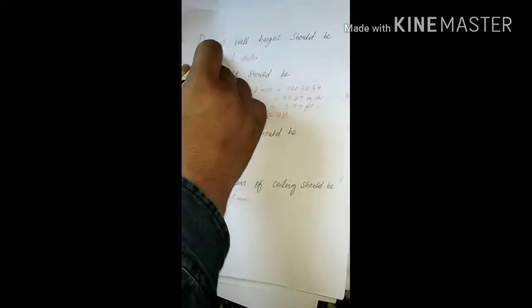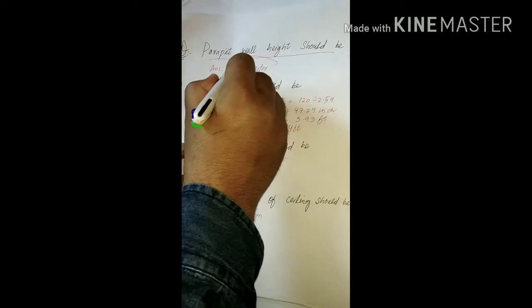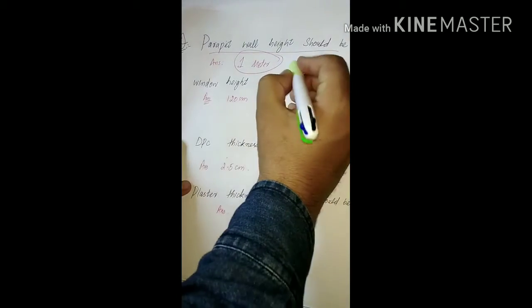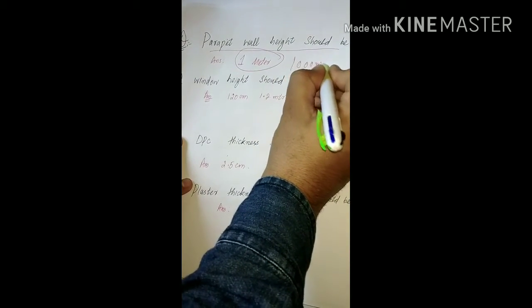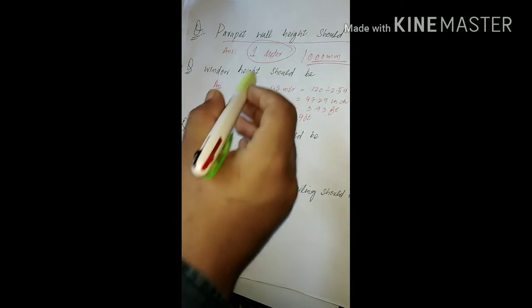Now, that is parapet wall height. Parapet wall height should be, in general case, 1 meter. That is 1000 mm. So parapet wall height should be 1 meter.